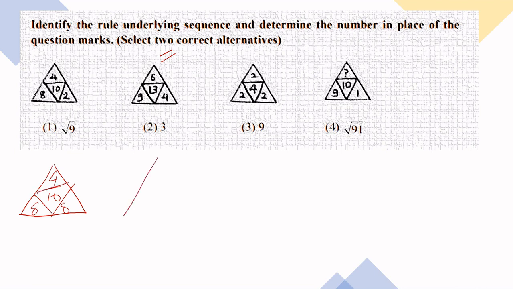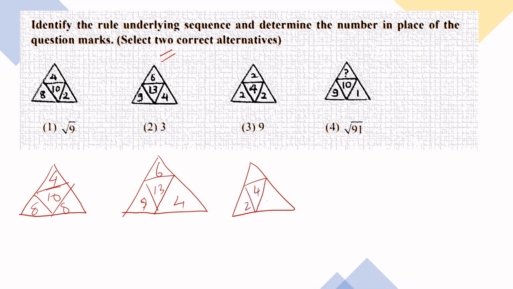And this one is having a figure in such a way that here you are having 13, 9, 4 and 6 here. The third one is having, it is almost clear to you, फिर भी 4, 2, 2. The last one is having a question mark which we have to find out, and having 10 here, 9, 1. I'm giving you time to think.